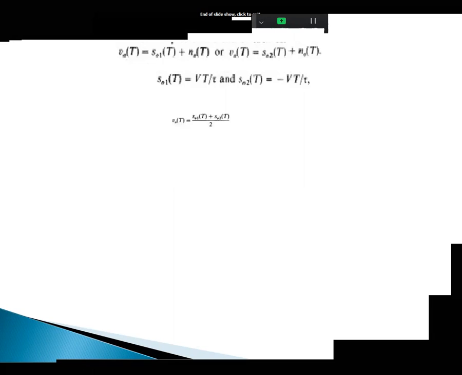In this equation, observe that N of t is less than S01 of t. What is N of t?